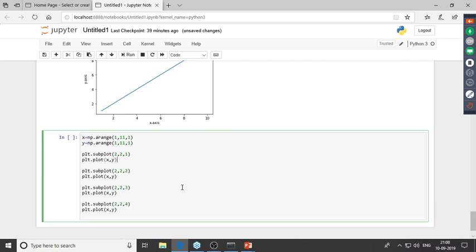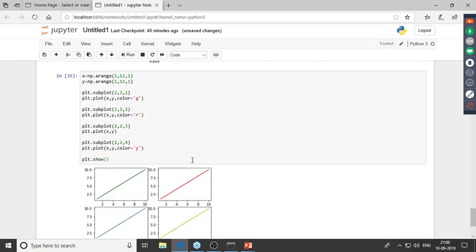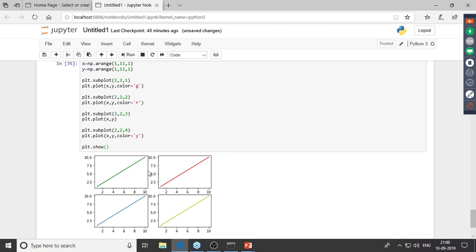Now to distinguish all of these line plots, what I'll do is I'll give a different color to all of these. So I'll go into plt.plot, I'll change the color. So for this, I'll give in green color. For this, I'll give in, let's say, red color. Color equals red. And for this, I'll give in yellow color. Color equals white. And finally, I just have to put in plt.show. Right? So we've created a plot which would comprise of 4 graphs, and all of those 4 graphs are present in one single plot.